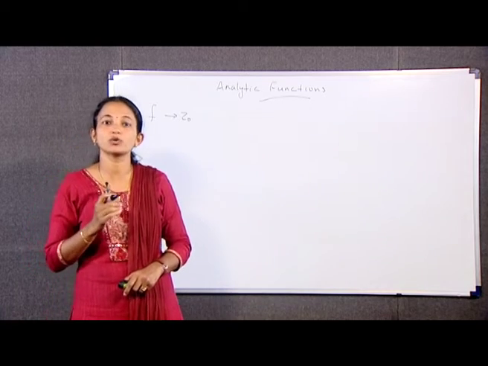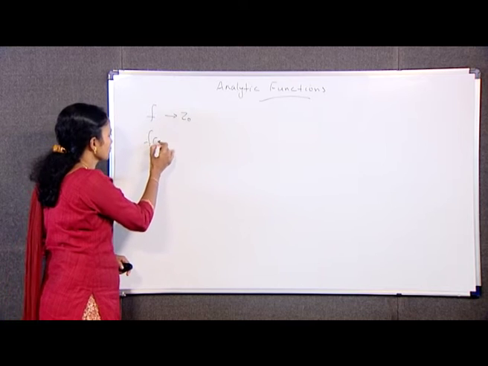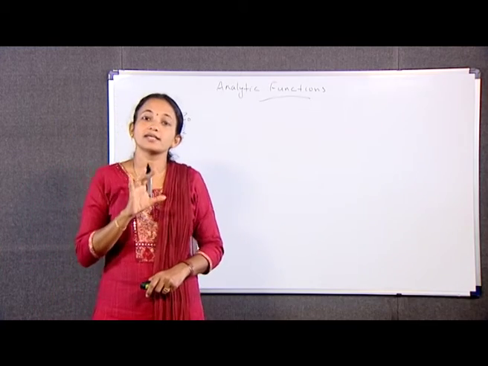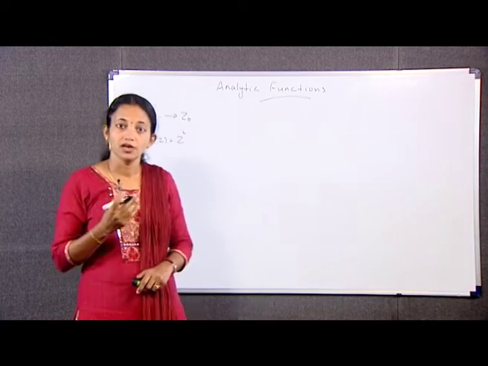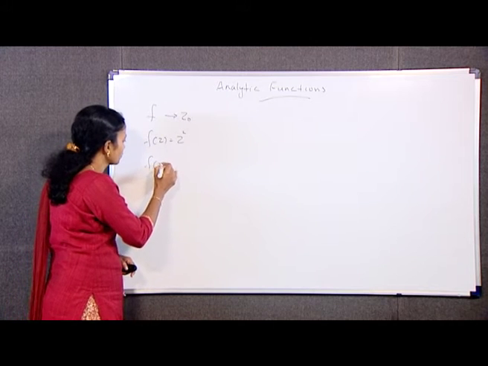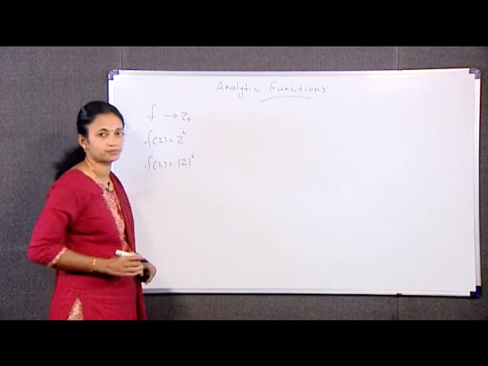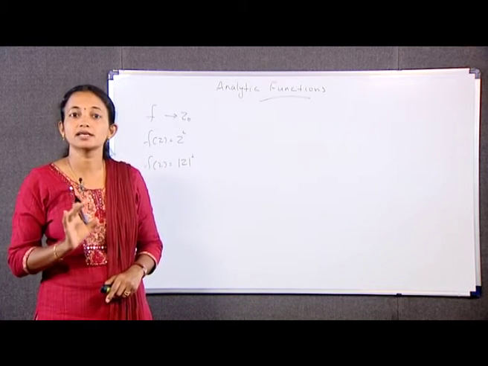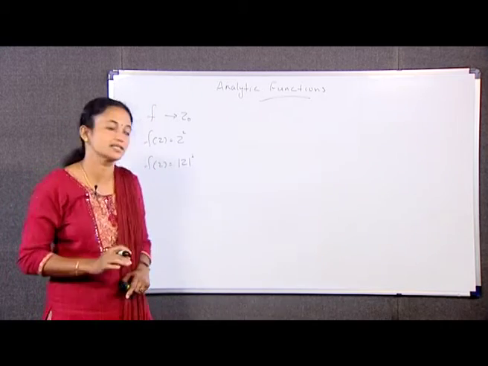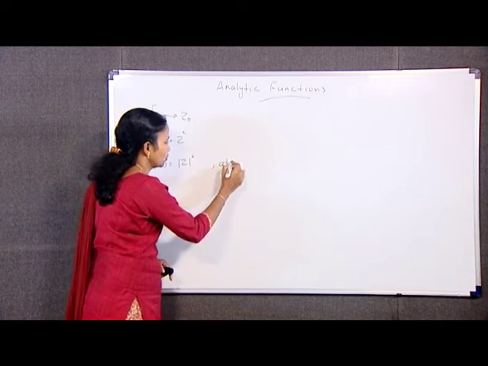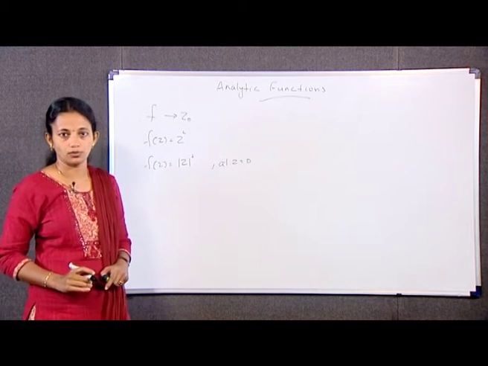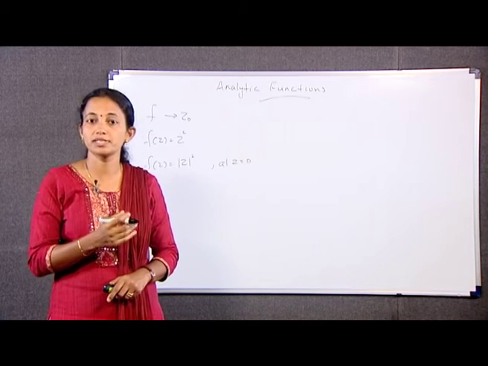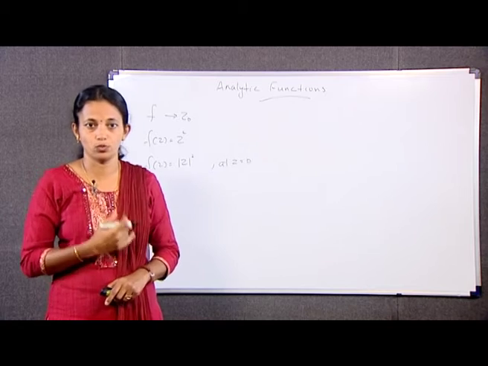We have f(z) = z². For example, f(z) = z² is analytic everywhere. Next, suppose we have f(z) = |z|². It is not analytic at any point since its derivative exists only at z = 0, only the point z = 0 and not throughout any neighborhood. For reference, we have examples 3 and 5 in session 4.